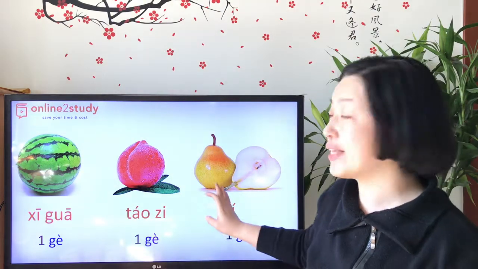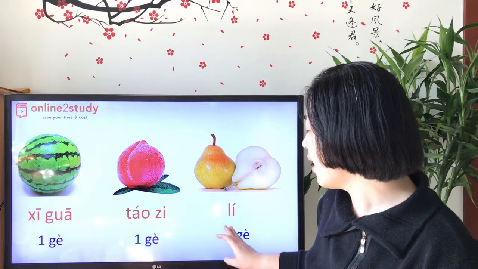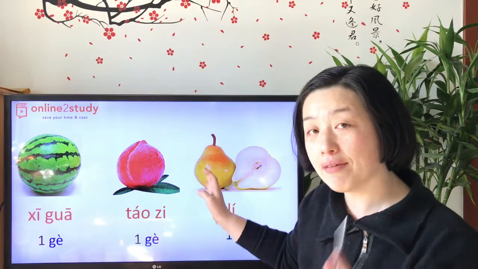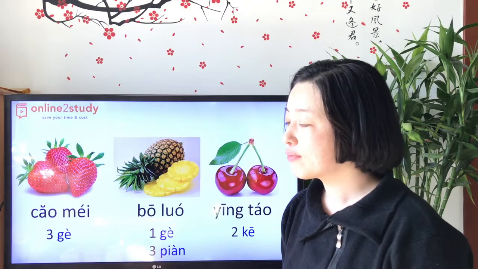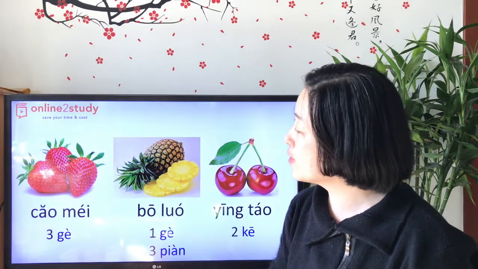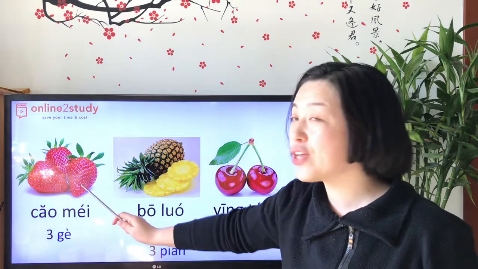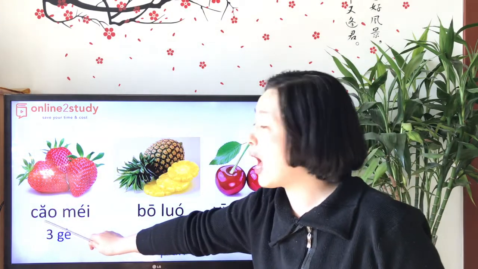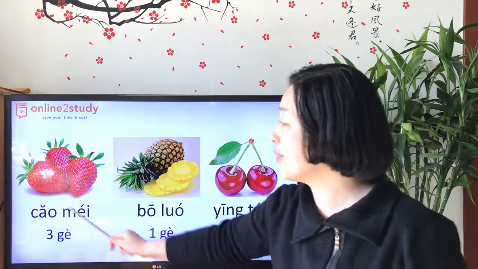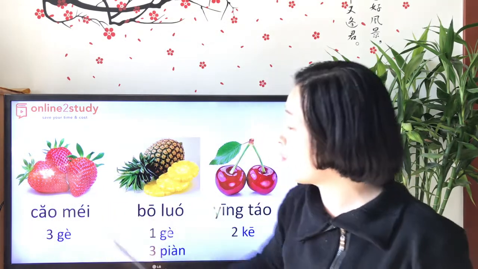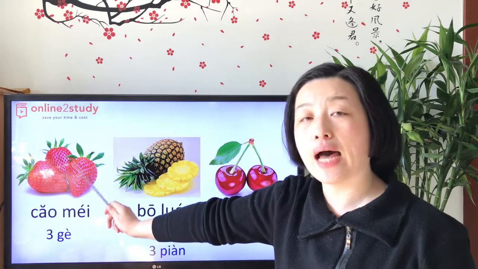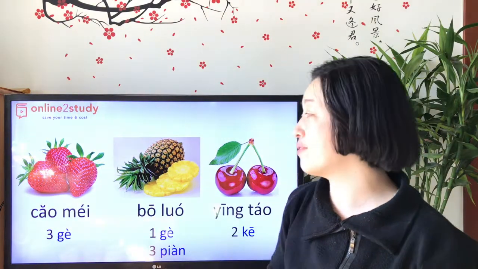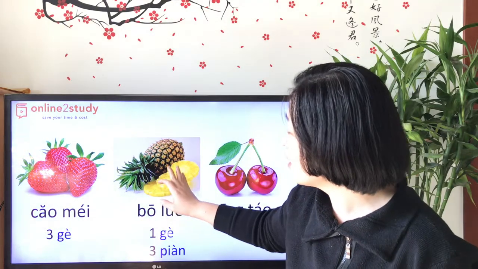Remember, this one is 梨. 梨. 一个梨. Very good. Wow. This one, strawberry. How to say in Chinese? 草莓. 草莓. 1, 2, 3. Wow. 三个草莓. Very good.